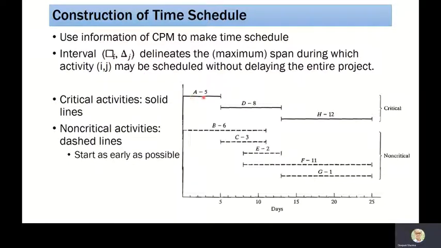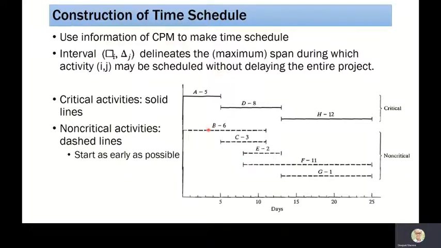First we are drawing the critical activities. Critical activity A starts at 0, finishing at 5. Immediately at 5, D starts, taking 8 hours, finishing at 13, and from 13, H starts and finishes at 25. So these are the critical activities. We cannot have any slack. Let us look at the non-critical activities, which are shown in dashed lines.